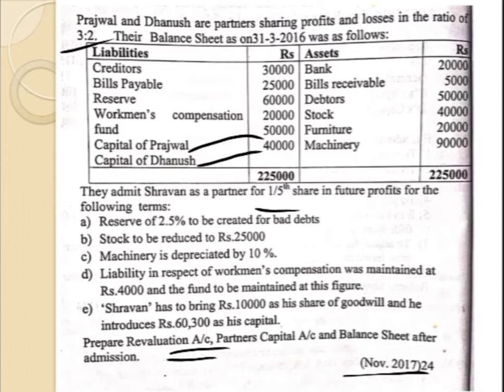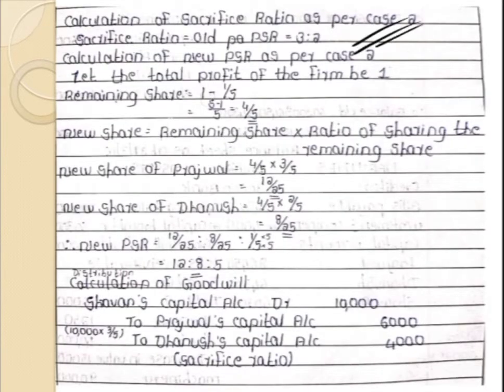So as per case 2 we have to calculate what is sacrifice ratio. Under case 2 we have to assume that old partners are going to share the future profits in the same ratio as before. So when we make that assumption, here the sacrifice ratio will be equal to old profit sharing ratio, that is 3:2. So sacrifice ratio is equal to old profit sharing ratio is equal to 3:2. So this working note can be provided.